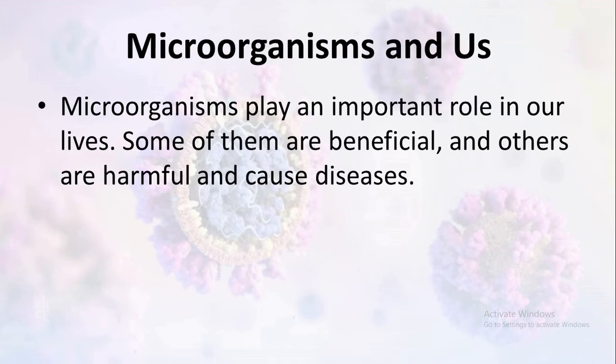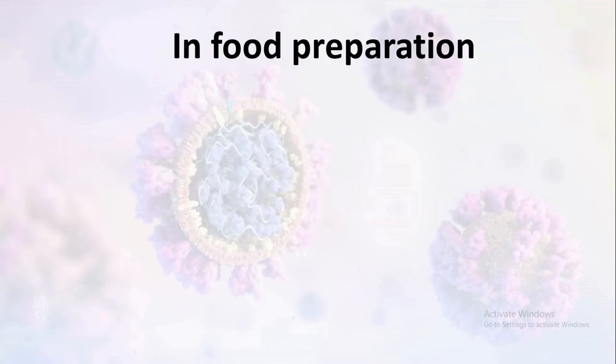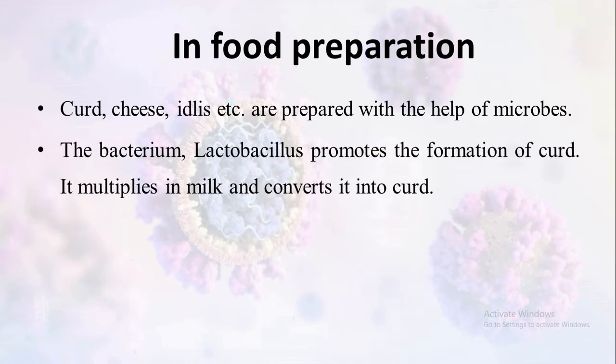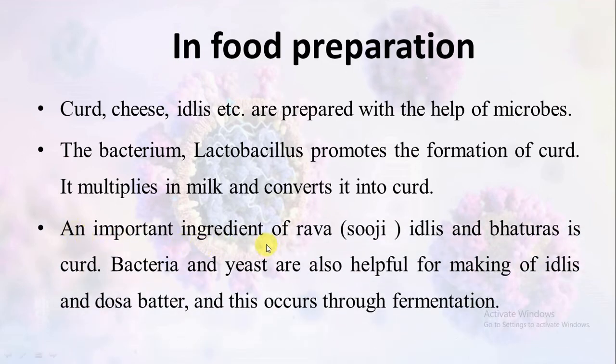So first of all we will discuss some beneficial microbes. In food preparation, curd, cheese, idlis, etc. are prepared with the help of microbes. The bacterium Lactobacillus promotes the formation of curd. It multiplies in milk and converts it into curd. An important ingredient of rava idlis and bhaturas is curd. Bacteria and yeast are also important for making idlis and dosa better, and this occurs through fermentation.